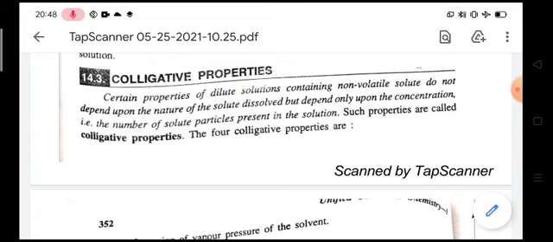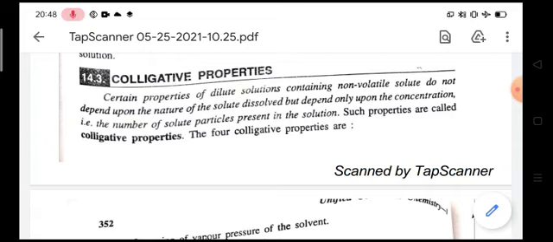Depending upon the amount of solute present in the solution, solutions are classified into two types.